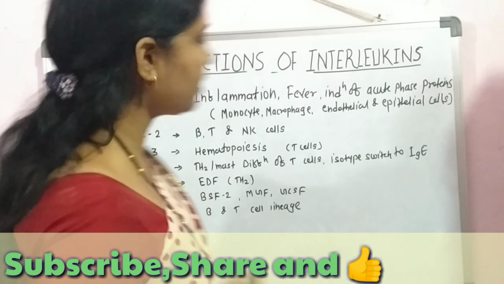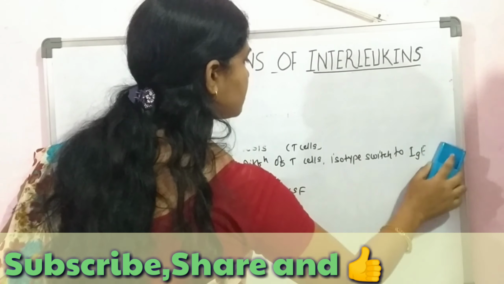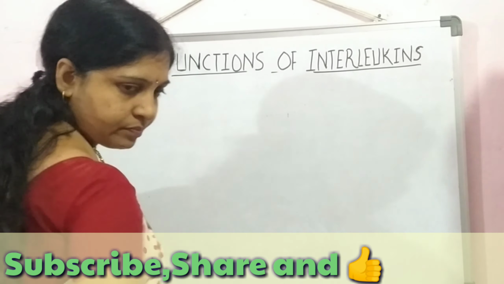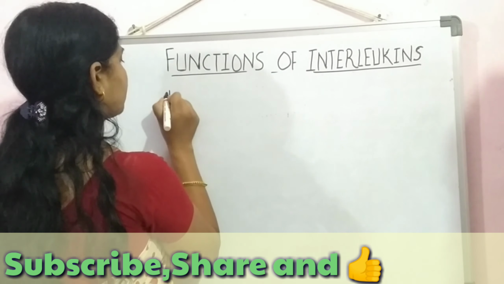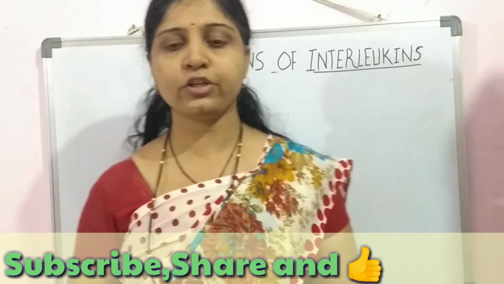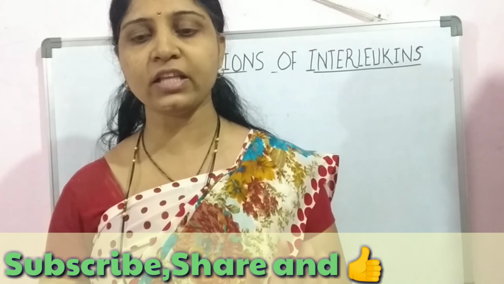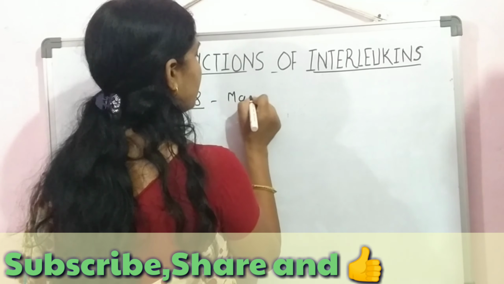Now the next one is interleukin 8. This interleukin 8 is secreted by different types of macrophage cells and epithelial cells.